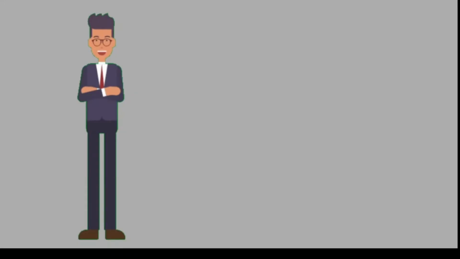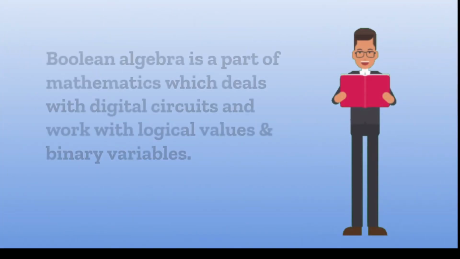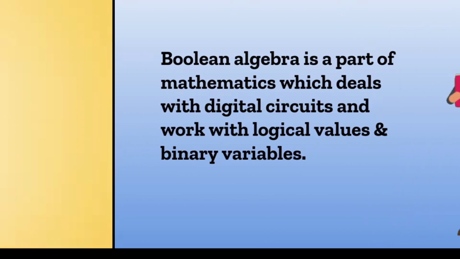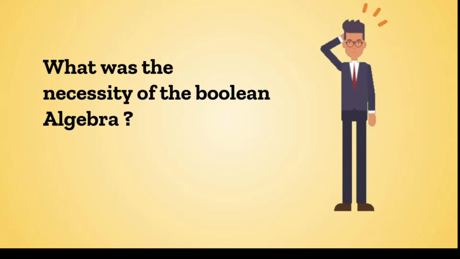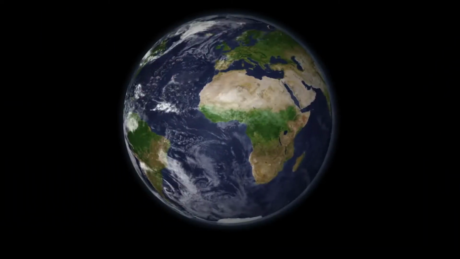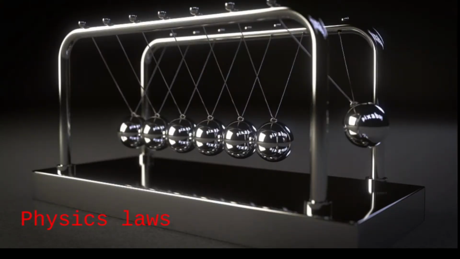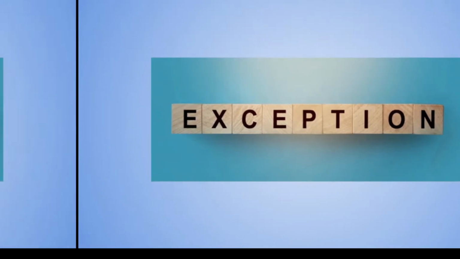We will get to know it if we learn about the Boolean algebra. Boolean algebra is a part of mathematics which deals with digital circuits and works with logical values and binary variables. I know the definition is confusing, but you will understand when we know what was the necessity of the Boolean algebra. In our world, mathematics and physics laws work at all times, but they are so ideal that in some exceptional cases they do not work. I will try to prove it with a real life example.